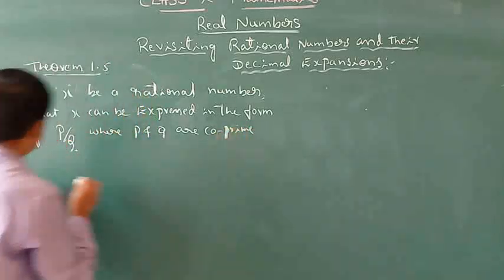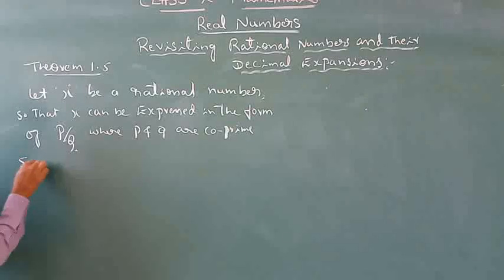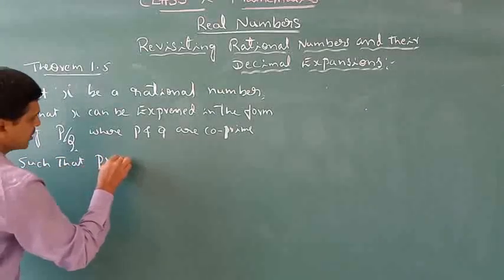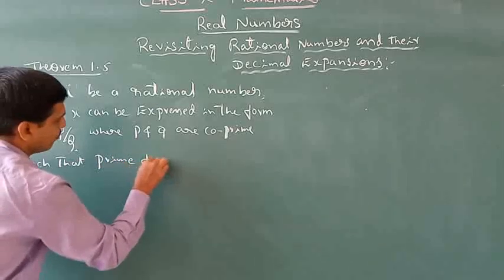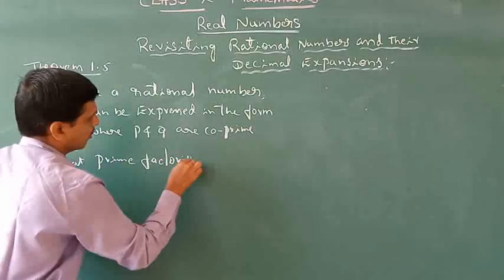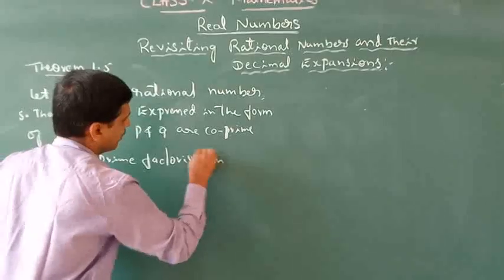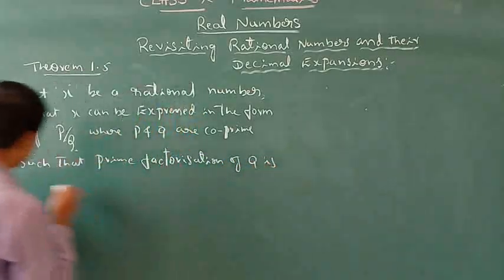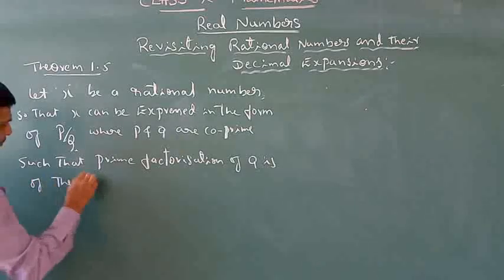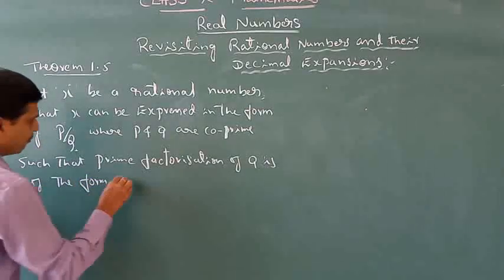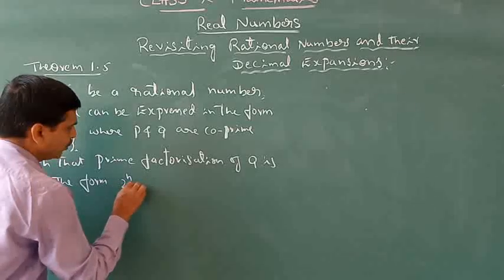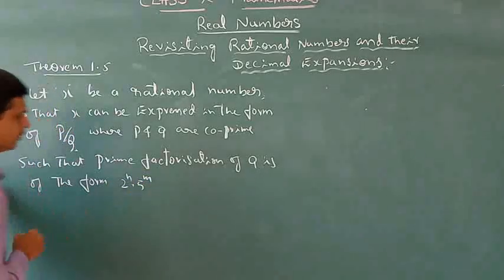And such that the prime factorization of Q is of the form 2 raised to n into 5 raised to m.